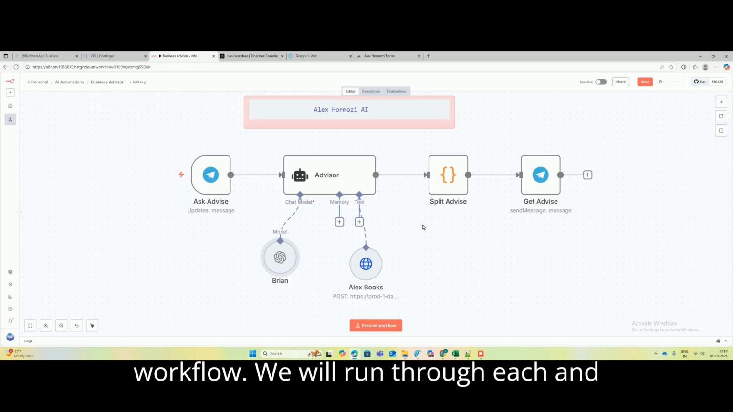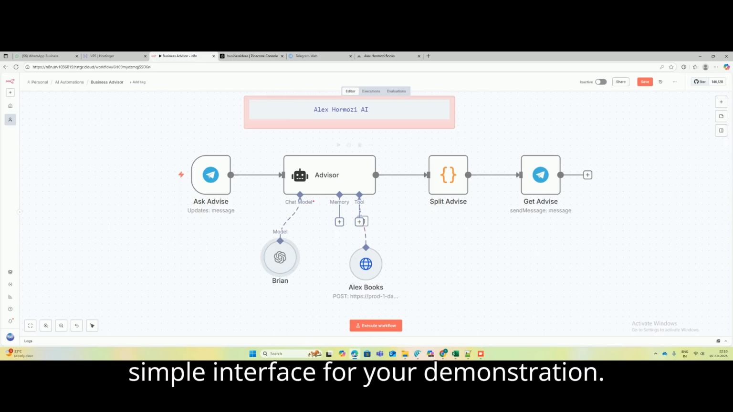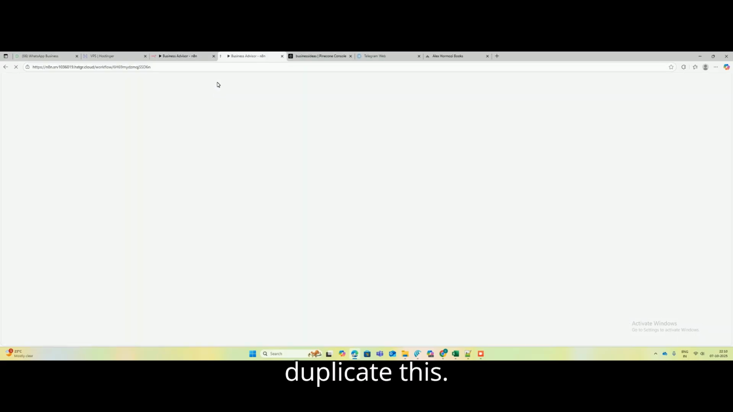We will run through each and every node and see how we can create this workflow. So now, enough talking, let's see it in action. I will set up a simple interface for the demonstration. So what I'll do is I will create a new workflow. Let me duplicate this.